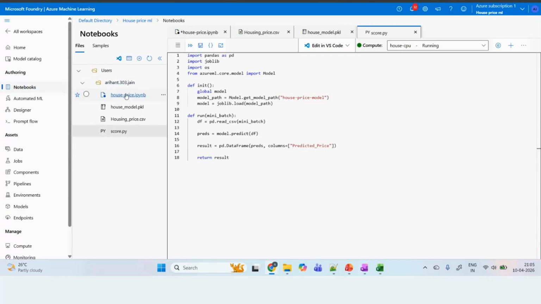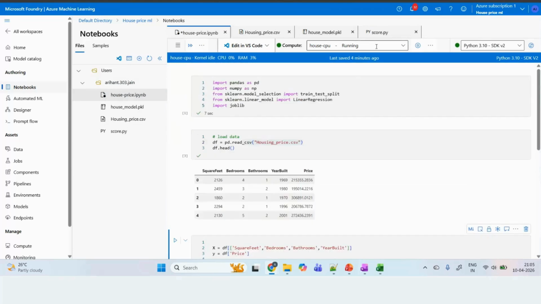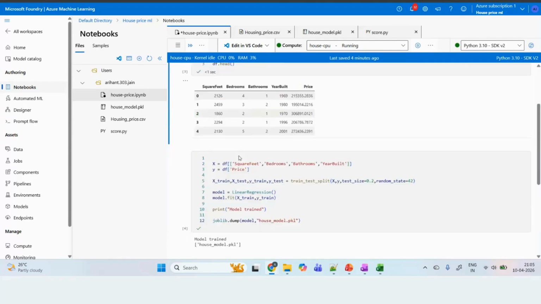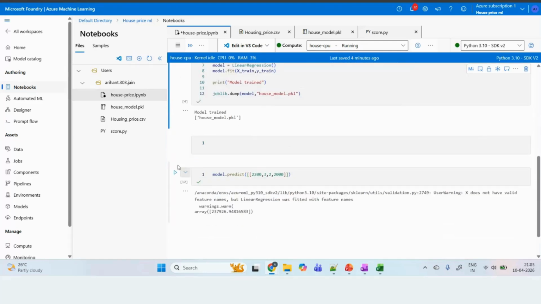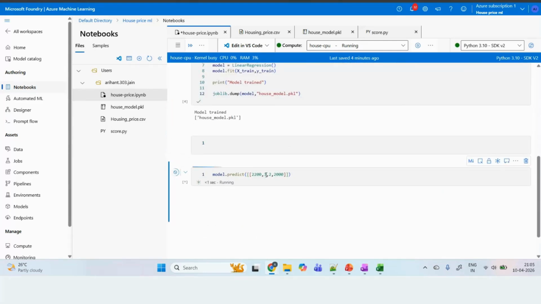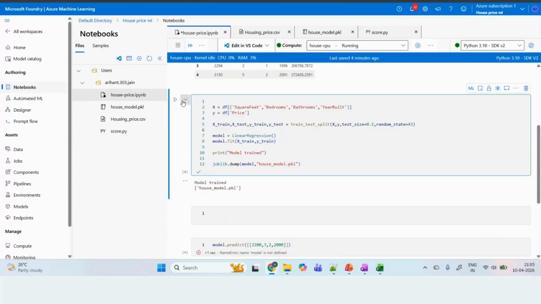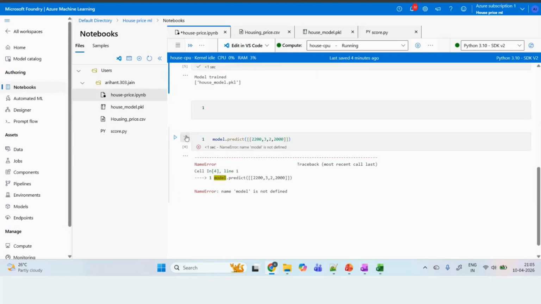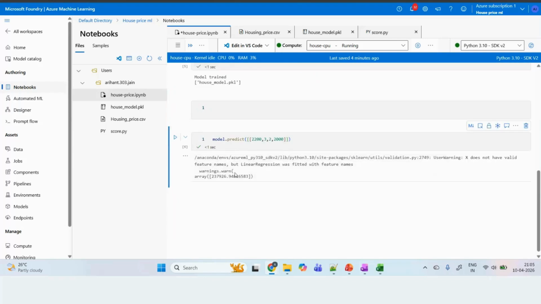Now see here, compute is in the active state. So now you can run the codes. Now see, this is how it will run. Model is not defined, so let's run this. Okay, so it is doing the prediction part.